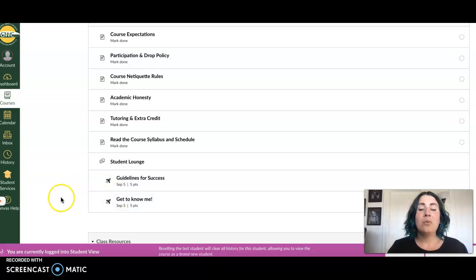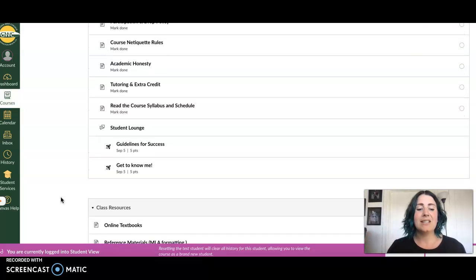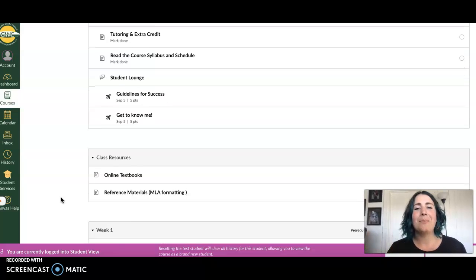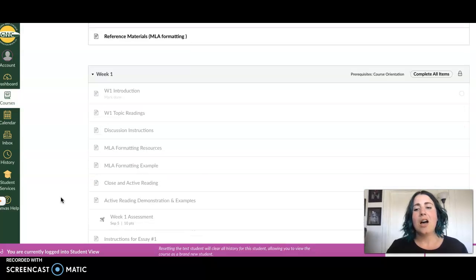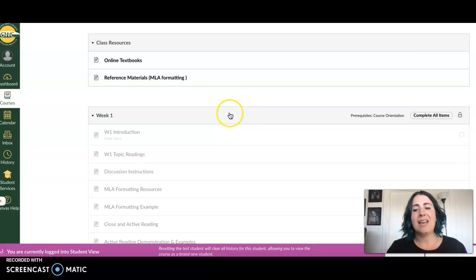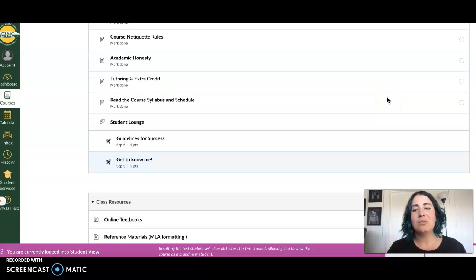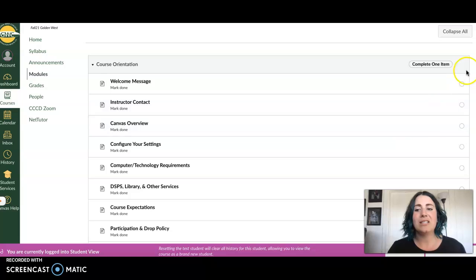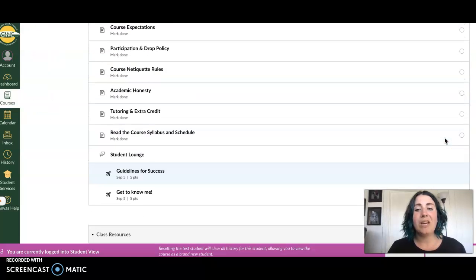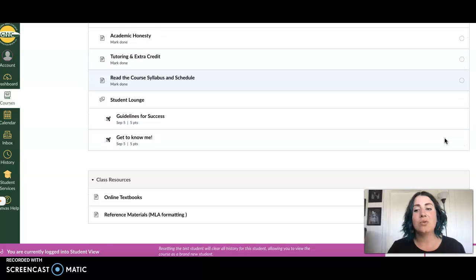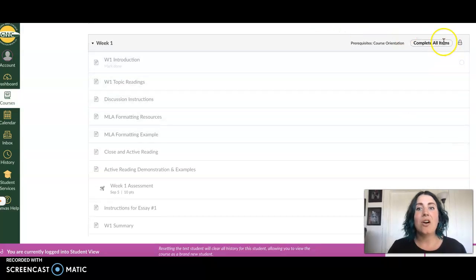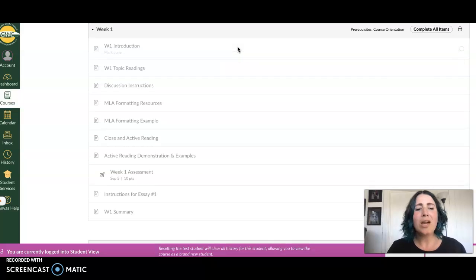Also, it's a great way to test out: do you see your grades? Can you see where my feedback is so that we can make sure that you're getting all that feedback on future assignments that are bigger. As of right now, this is locked because it's saying you have to finish the prerequisites, which are essentially looking through each of these pages in course orientation. So make sure you look through all the pages in course orientation and it will immediately unlock week one afterwards, okay? And once you get access to week one, you're going to want to look through this information and materials before we come to our class on Thursday, okay?